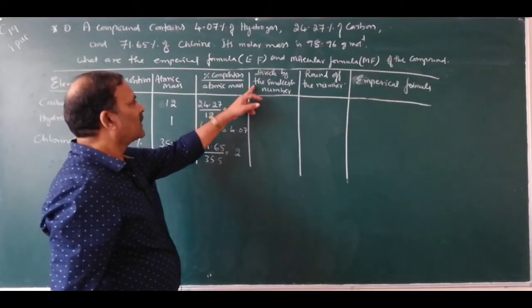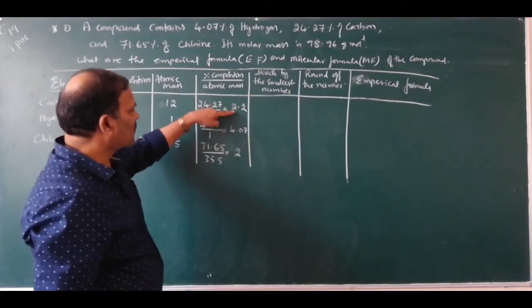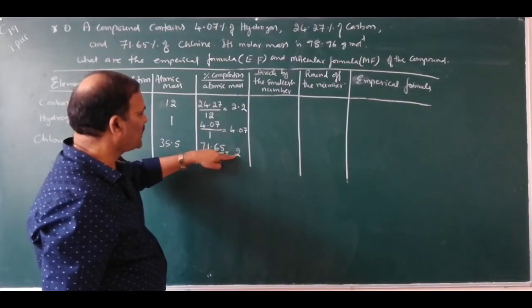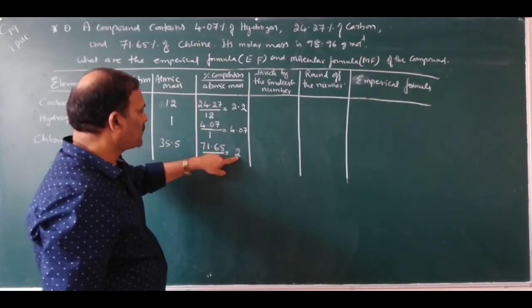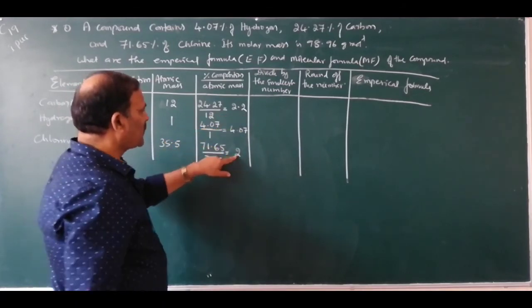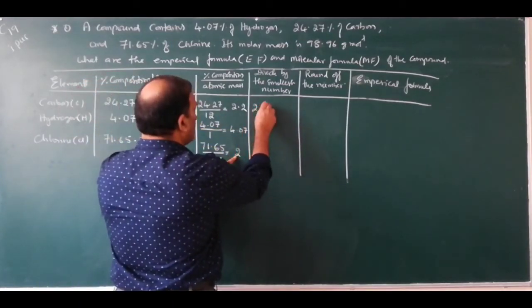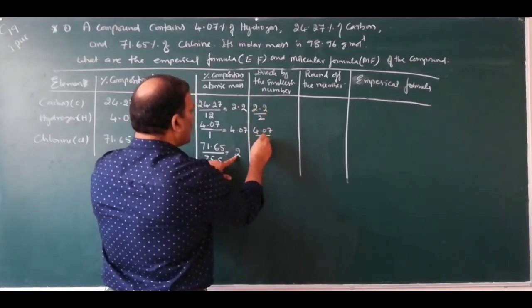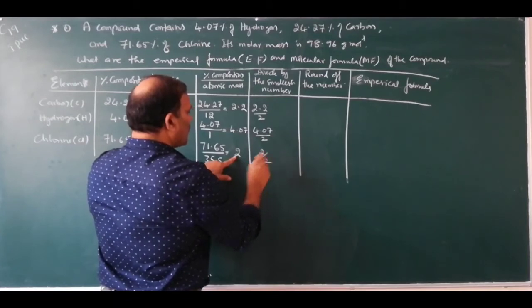So divide by the smallest number. So here is 2.2, 4.07, 2. Which is the smallest number? 2 is the smallest number. Divide these numbers by the smallest number 2, that is 2.2 divided by 2, 4.07 divided by 2, 2 divided by 2.